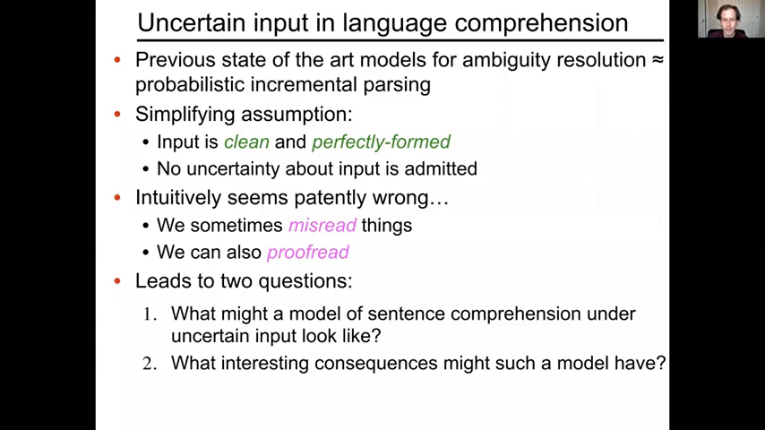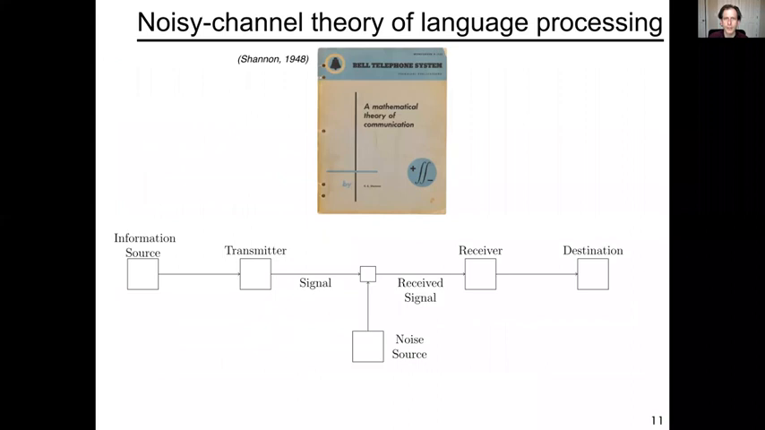So, what might a model of sentence comprehension under uncertain input look like, and what interesting consequences might it have? To try to address this question, we're going to turn to information theory, as we have done a number of times throughout this course, this time to look at the noisy channel theory, which was part of the mathematical theory of communication that Claude Shannon introduced in his seminal work, one of the greatest pieces of scientific and mathematical work in the 20th century, in 1948.